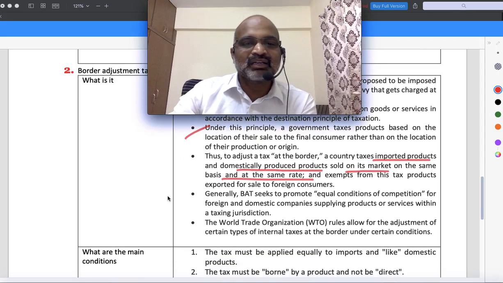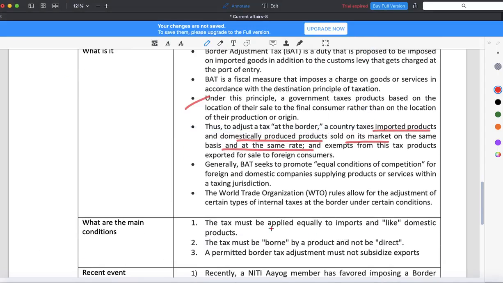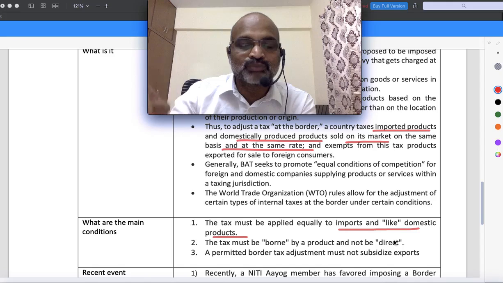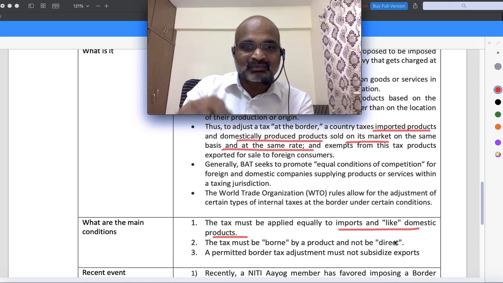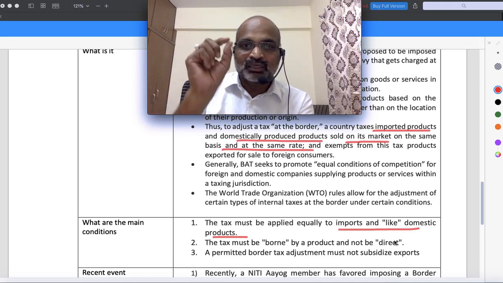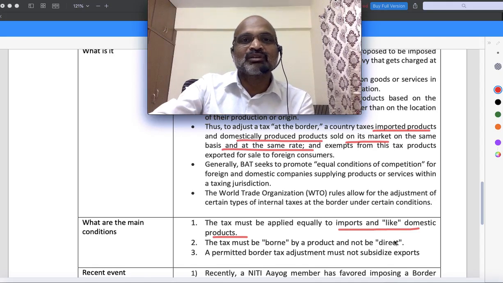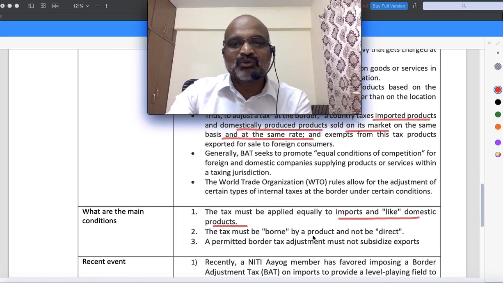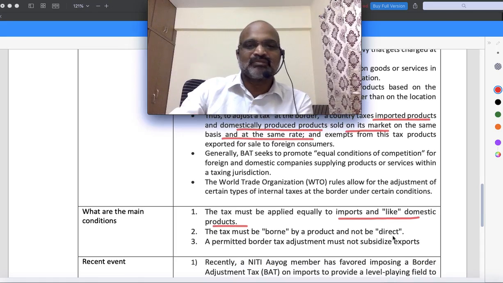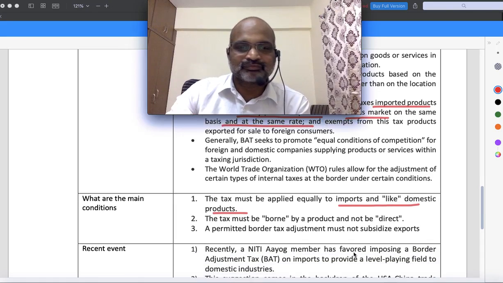So what are the main conditions? The conditions are very simple. The tax must be applied equally to imports like domestic products. What kind of burden have you imposed on the domestic product, since foreign products have not paid this tax which is being paid by the domestic product? To the extent of that you can impose a tax on foreign products which are coming into India. Understood? The tax must be borne by the product, not directly.